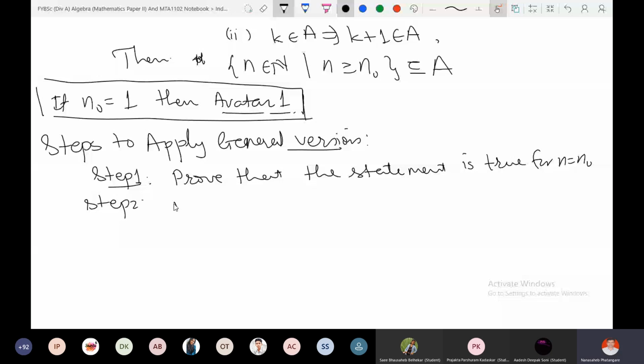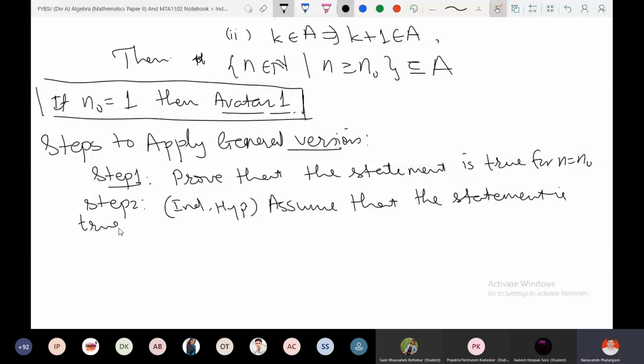What is the induction hypothesis? Assume that the statement is true for n is equal to k greater equal n naught. In our original induction hypothesis, the previous hypothesis was k greater equal 1, right? That was our assumption. So step 3, prove for n is equal to k plus 1, and therefore the steps are exactly the same. The only difference is the base case is not n is equal to 1, but n is equal to a general n naught.